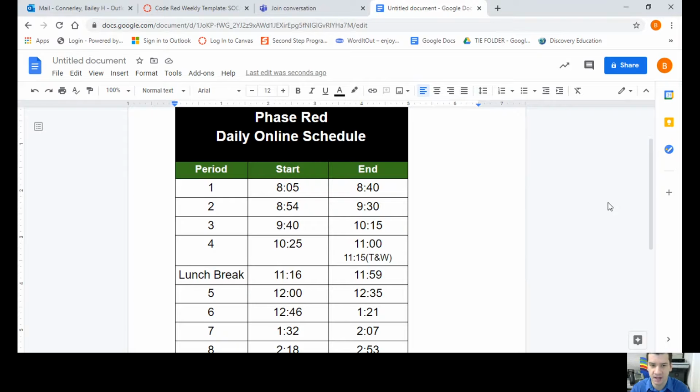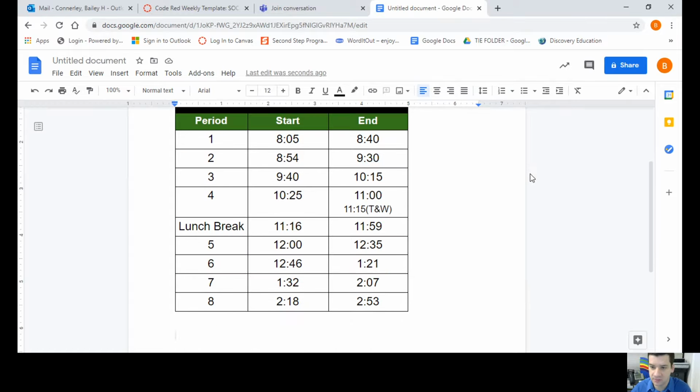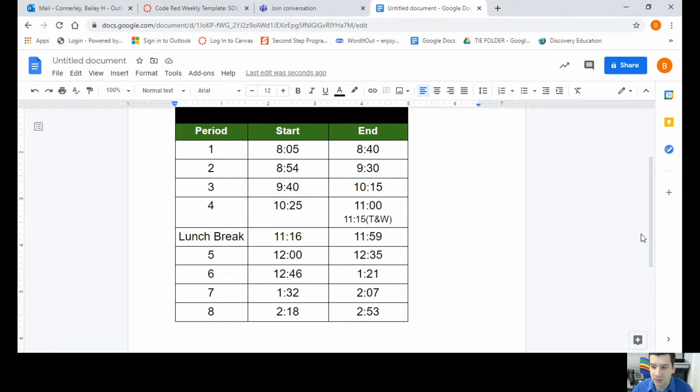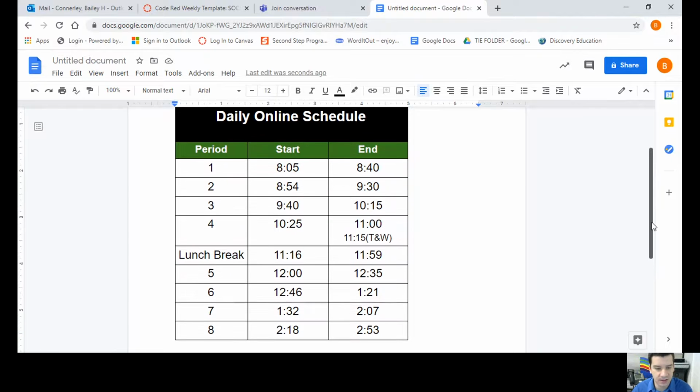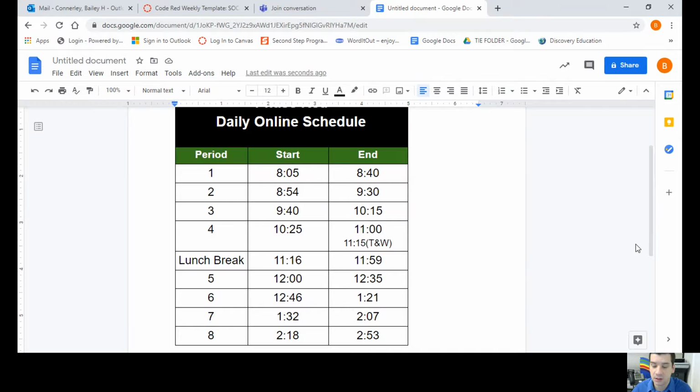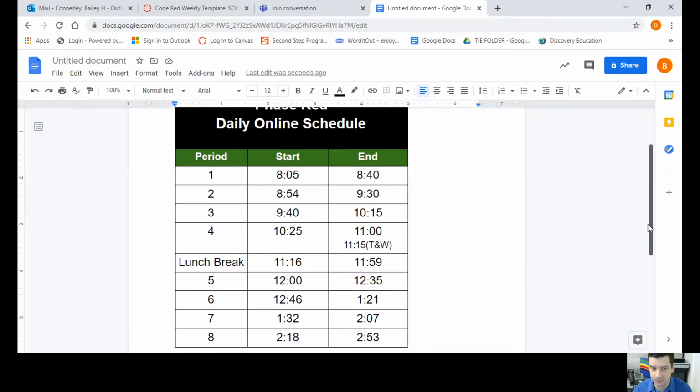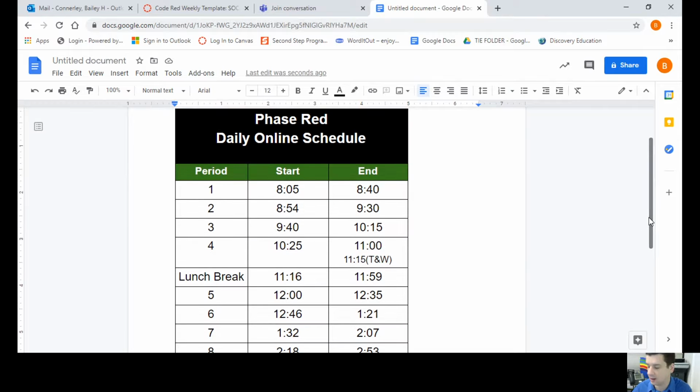So I want to start off with the schedule. The schedule is a little different than when we started Phase Red in August. Last time, you only went to 4 of your periods, and then the other 4 you did the asynchronous work. This time around, however, you are going to be logging into your live session every single period, every single day, Monday through Friday. So that's a little bit different than it was last time.